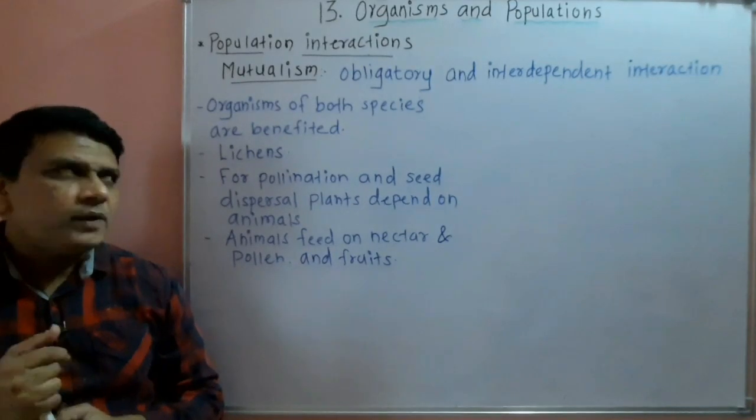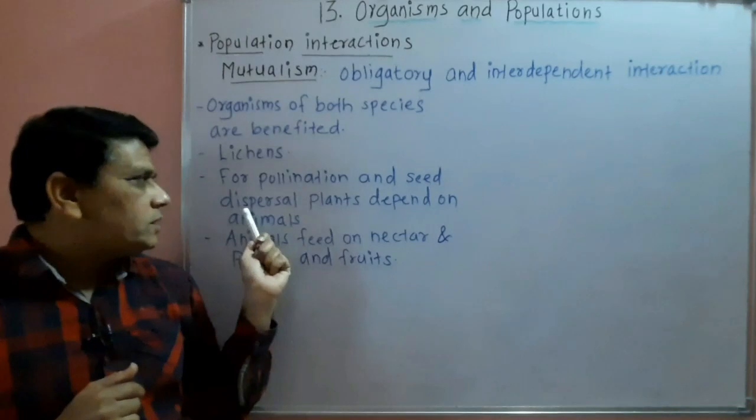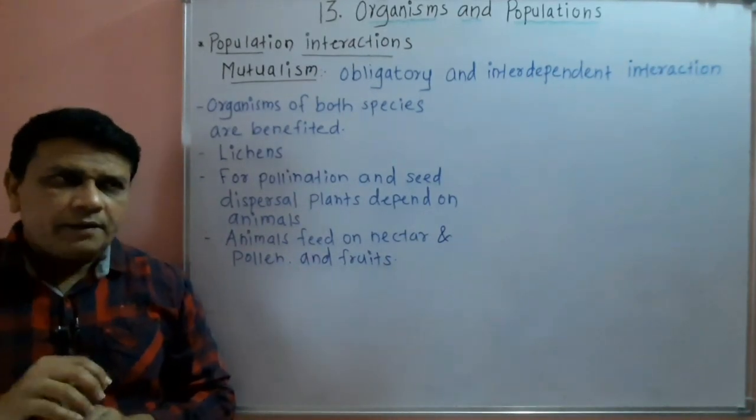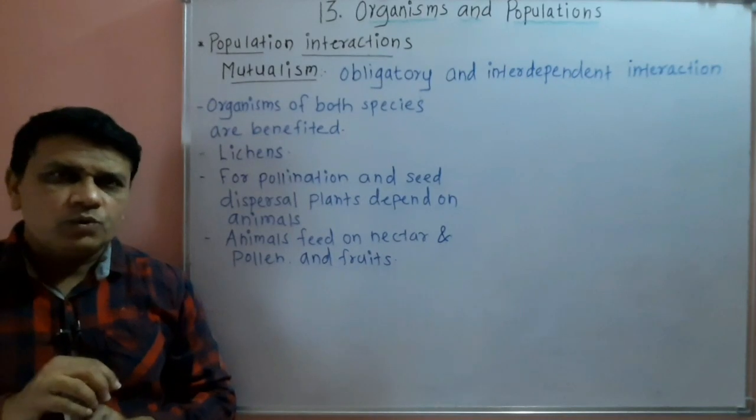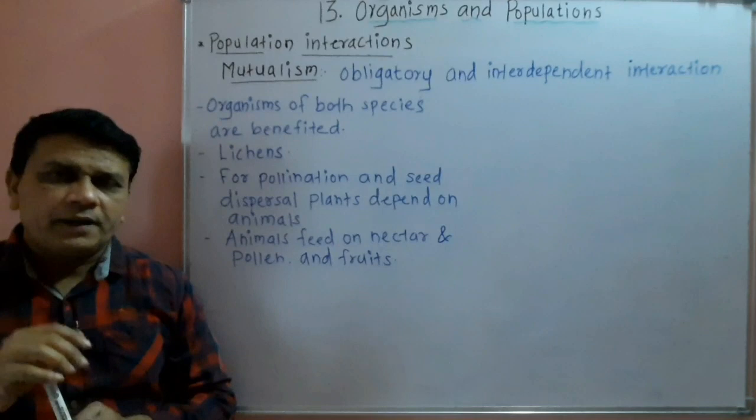Now another example is of pollination and seed dispersal. Now you know that plants produce edible pollen grains, then they produce nectar.